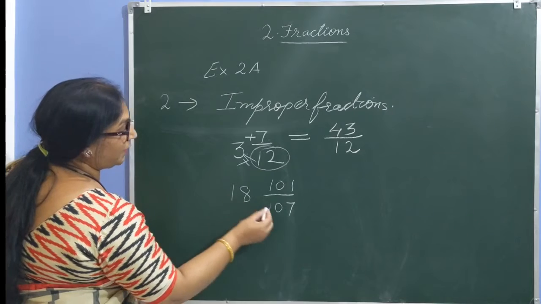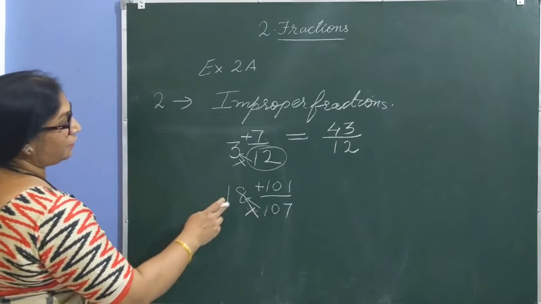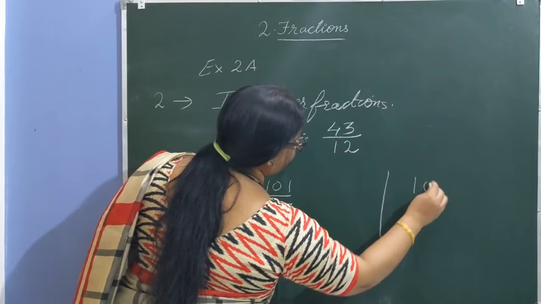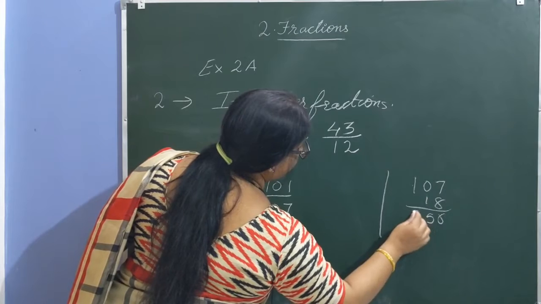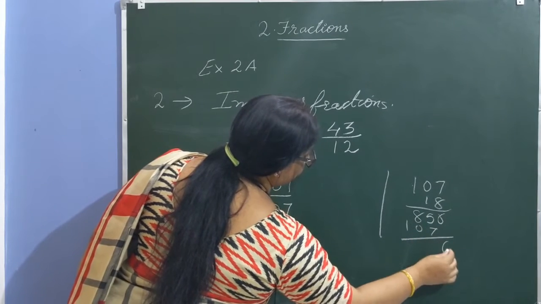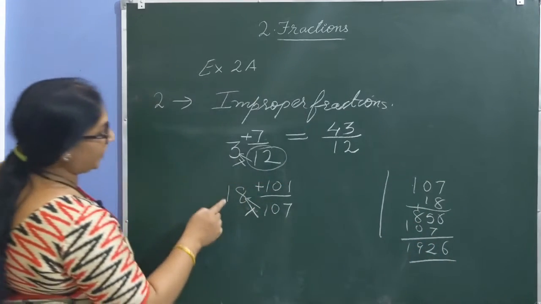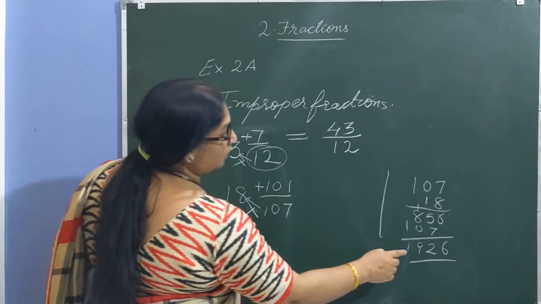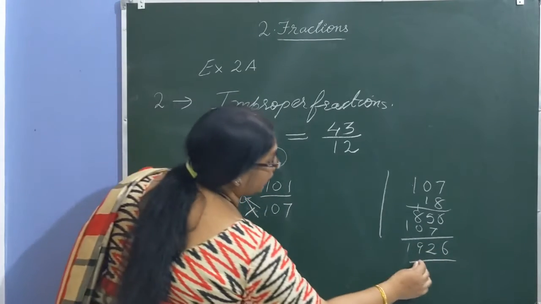Again multiply 107 by 18 and add the numerator. So let us make a rough column and multiply by 18. 8 times 7 is 56, 8 times 1 is 8. Then 1 times 7 is 7, 1 times 1 is 1. So when you multiply 18 into 107, the value is 1926, plus the numerator. What is the numerator here?